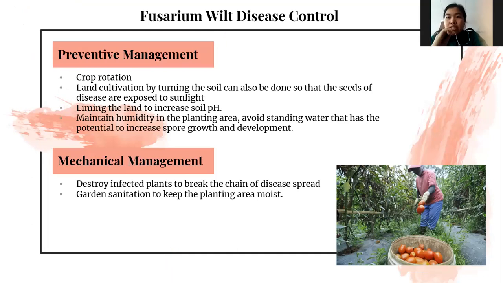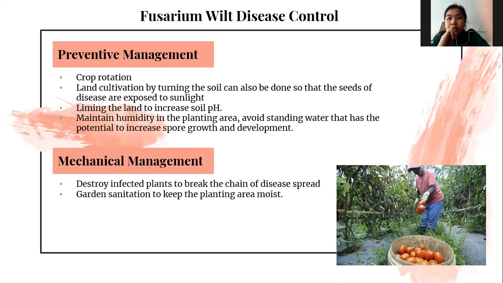So the next is how we control the Fusarium wilt disease. The first one is preventive management. What we can do is crop rotation. Land cultivation by turning the soil can also be done so that the seeds of the disease are exposed to sunlight. Also, liming the land to increase soil pH, maintain humidity in the planting area, and avoid standing water that has the potential to increase spore growth and development.